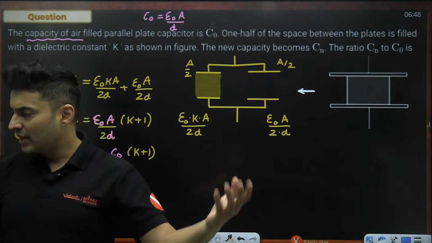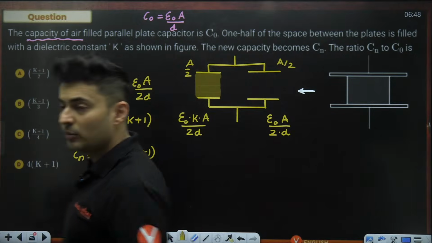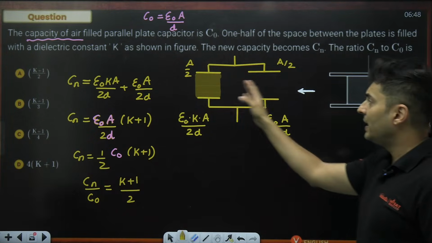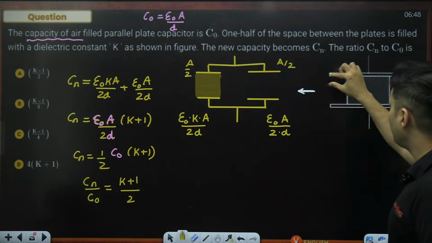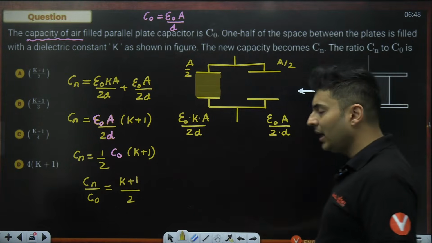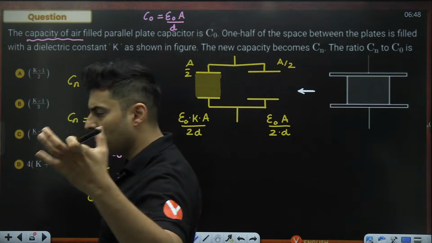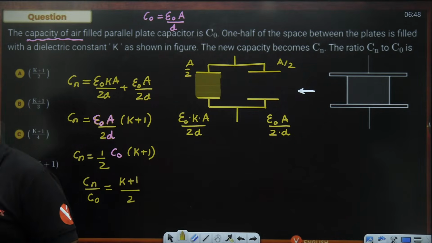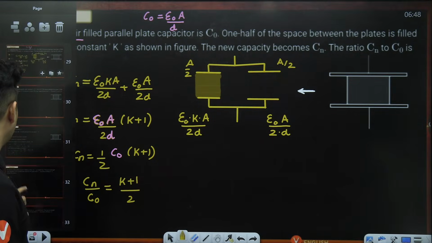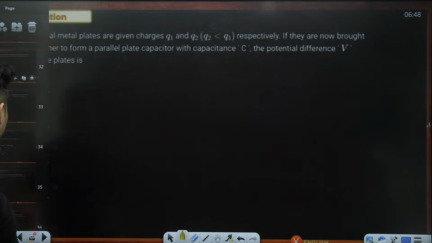Amazing. So these kind of questions, you have to be careful how the slab is placed. The way it is placed, right now they are in parallel, but if the slab was like this, then they would be in series. Keep that in mind. So you should always look at the manner in which the slab has been placed, or else you will get a completely wrong answer. Okay. Moving on, last few questions coming up on your screen, and here it is, guys.